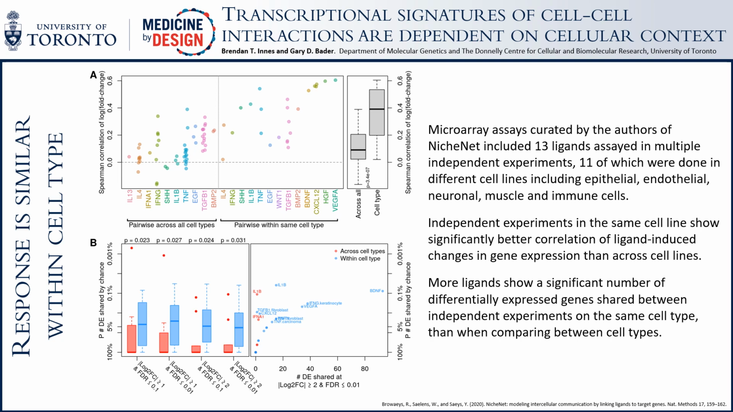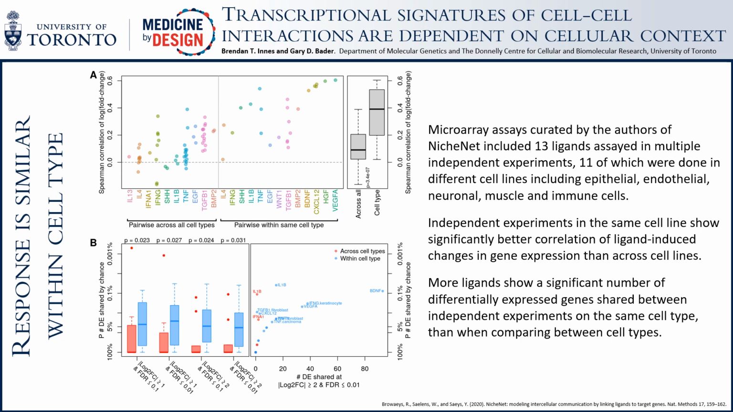Since there are limitations to the connectivity map assay, we used a collection of individual microarray experiments to corroborate this finding. Rank correlation of ligand-mediated change in gene expression was significantly higher in the independent assays from the same cell type versus across cell types as seen in the first figure.